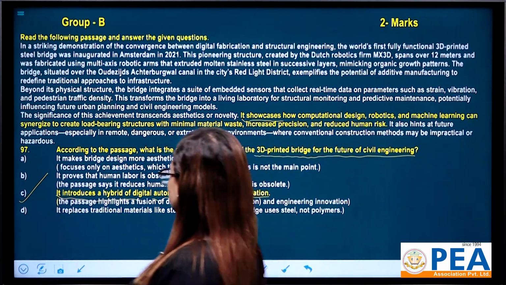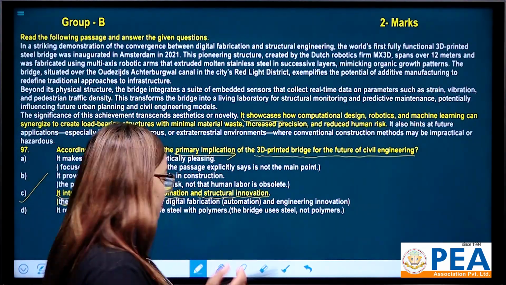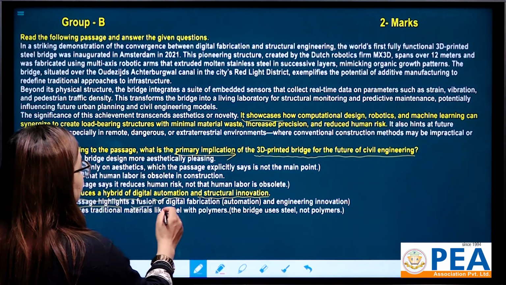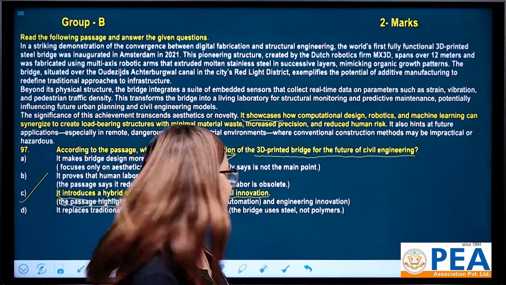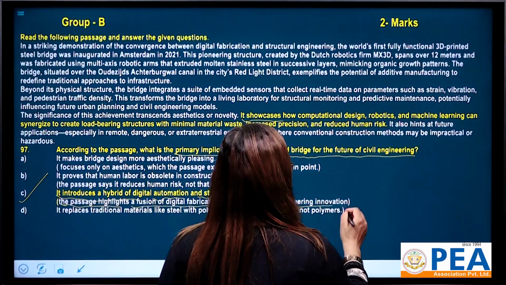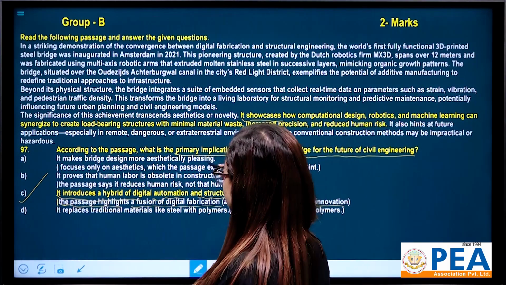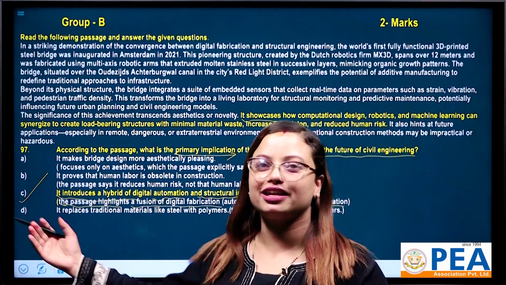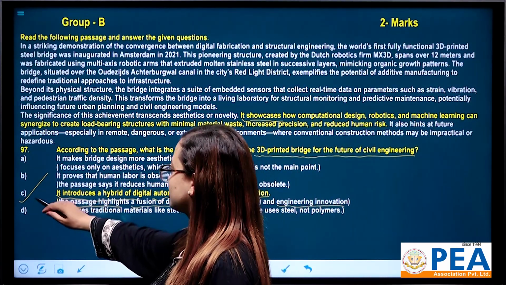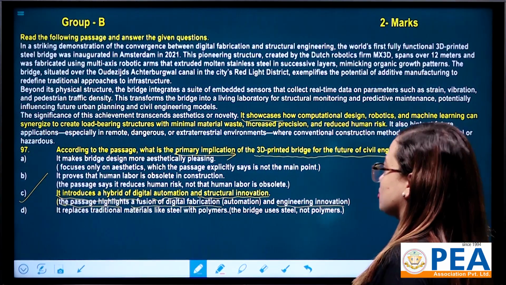Because the passage highlights a fusion of digital fabrication, which is called automation in fact, and engineering innovation. Because of this very reason, we can say the primary implication is none other than that it introduces a hybrid of digital automation and structural innovation.